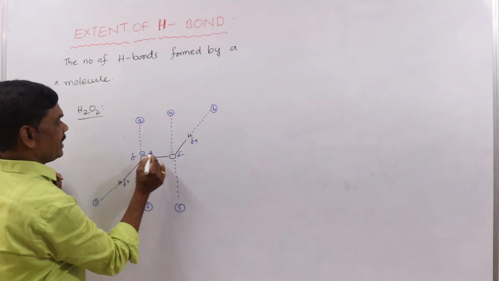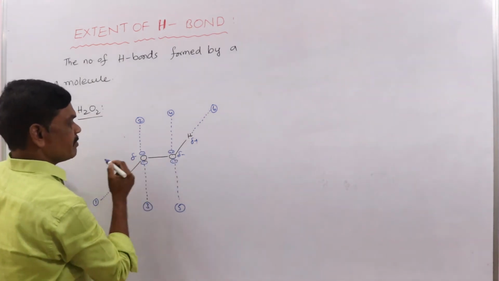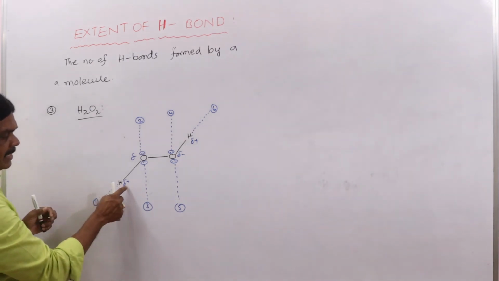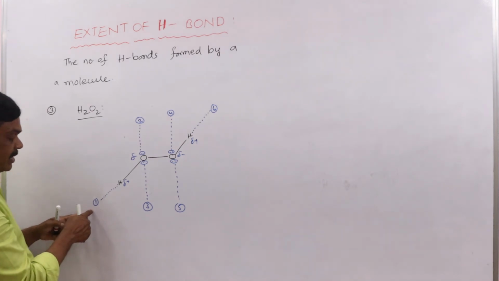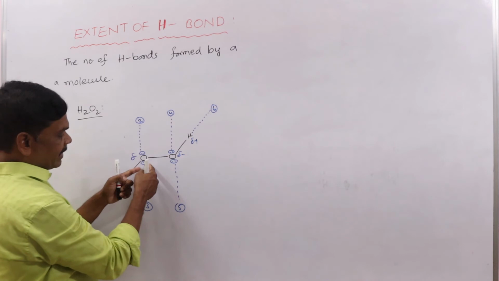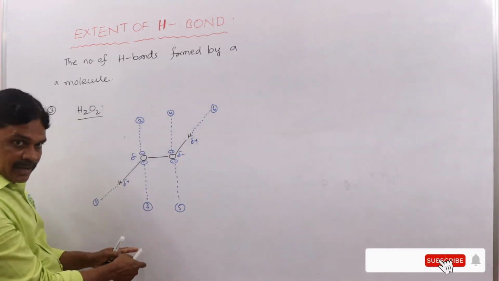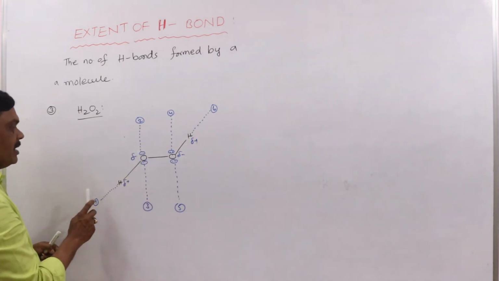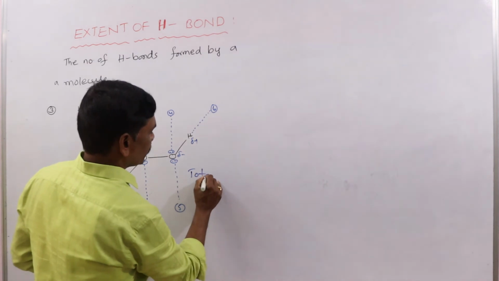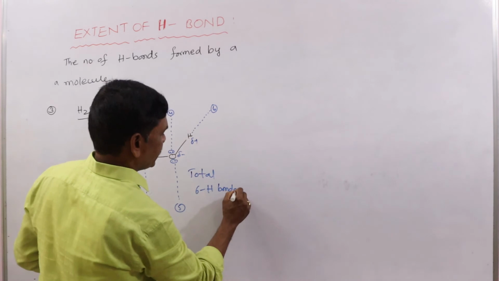There are pairs of electrons on each oxygen. This hydrogen is partially positive and bonded with a pair of electrons of the other oxygen. Here also, a pair of electrons bonds with the partially positively charged hydrogen of another H2O2 molecule. So counting 1, 2, 3, 4, 5, 6, in total 6 hydrogen bonds.